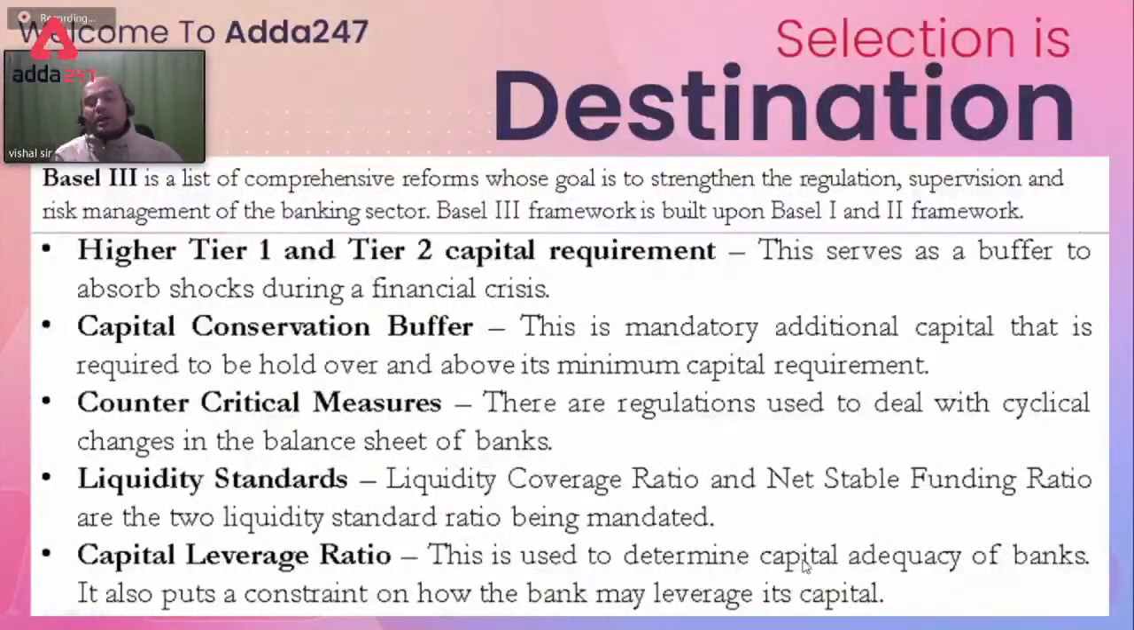These are used to determine capital adequacy of the banks. It also puts a constraint on how the bank may leverage its capital. Now, what do you mean by this? We are covering the leverage ratio again in the next slide. But what do you mean by leverage? What is leverage in practical life?